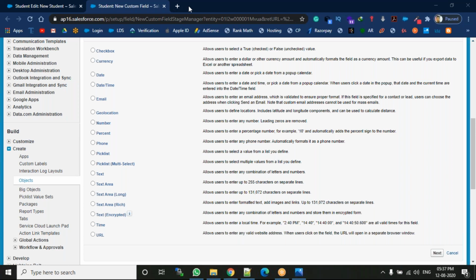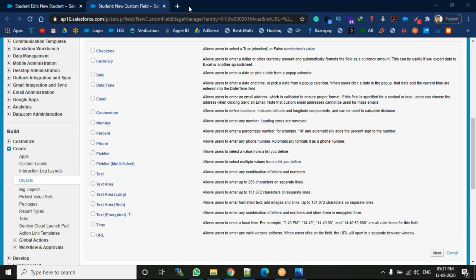Next one is pick list multi-select. What is pick list multi-select? Basically, this is also the pick list model. We're having multiple values, and we can select multiple values. A plain pick list is nothing but you are selecting only one value. Pick list multi-select is nothing but you are selecting multiple values. That is called the pick list multi-select.